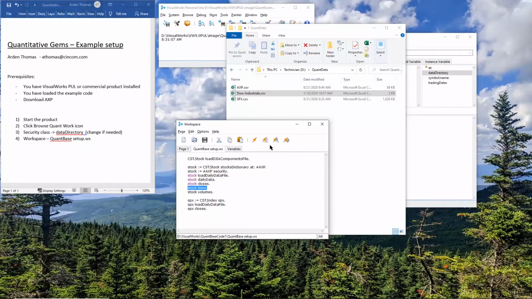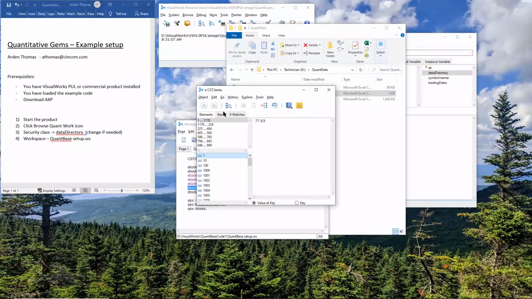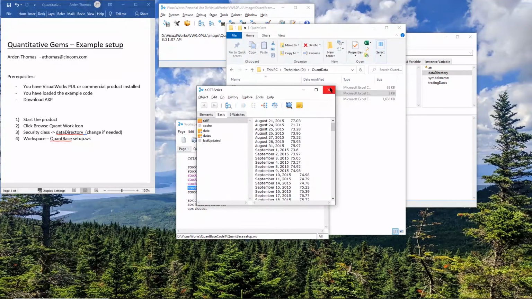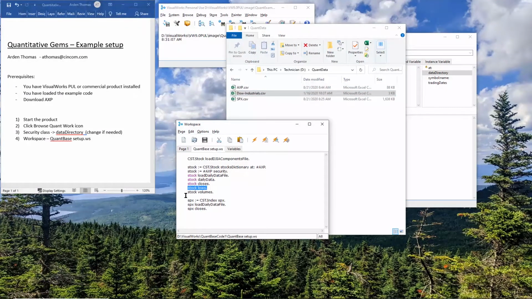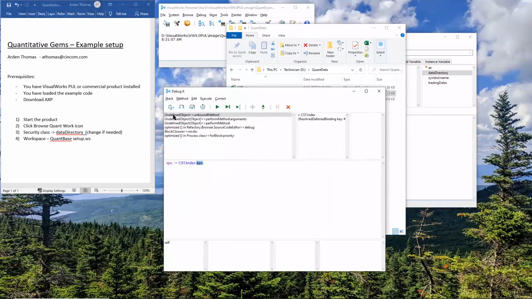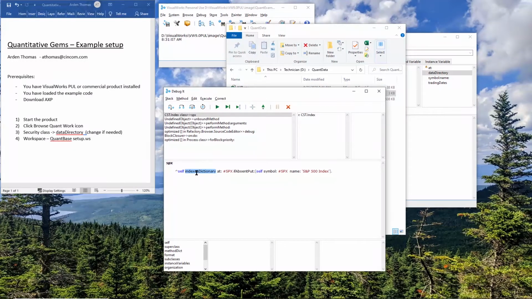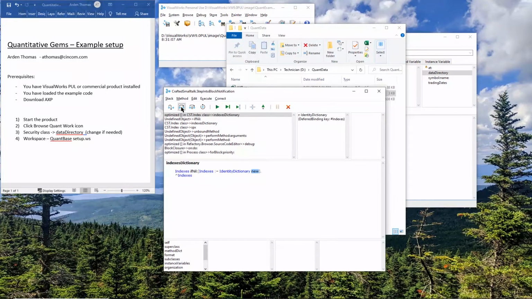We can do the same for lows. Let's inspect it. Boom, that's now cached. Dates and data and volumes. So we can do the same for going to CST Index. Let's walk through this. SPX Indexes dictionary. Do we have one? Well, we don't.